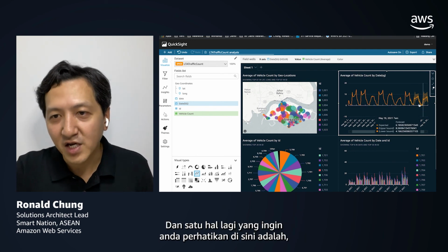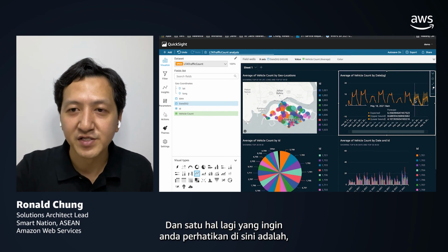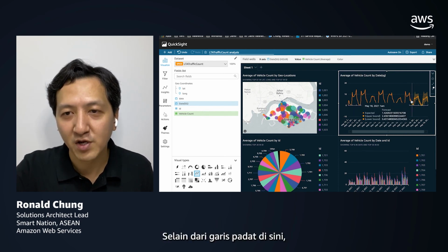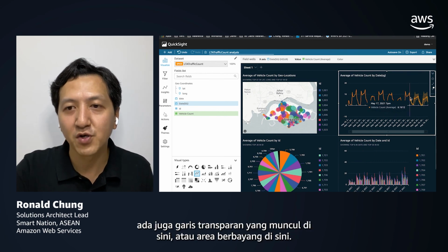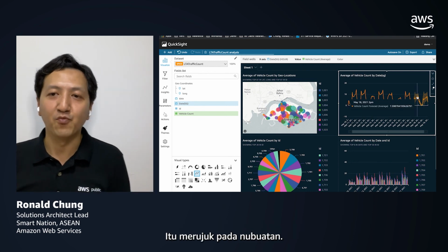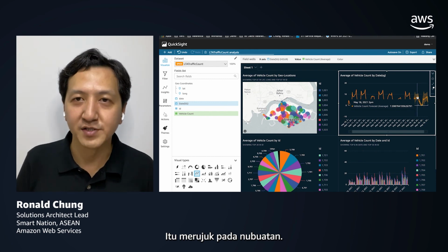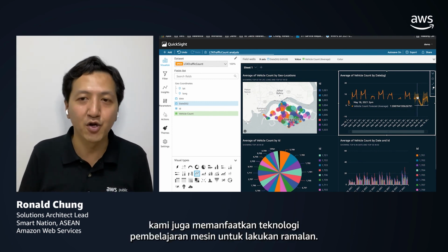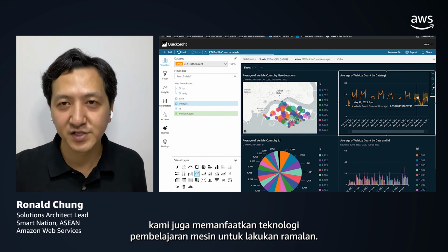One other thing I would like to draw your attention to is that, apart from the solid line here, there is also some other transparent line, or the shaded area here. They actually refer to the forecast. Within QuickSight, we also leverage machine learning technologies to do forecasting.